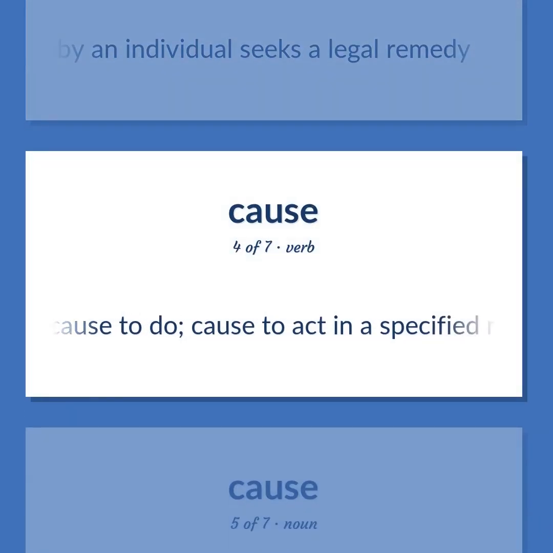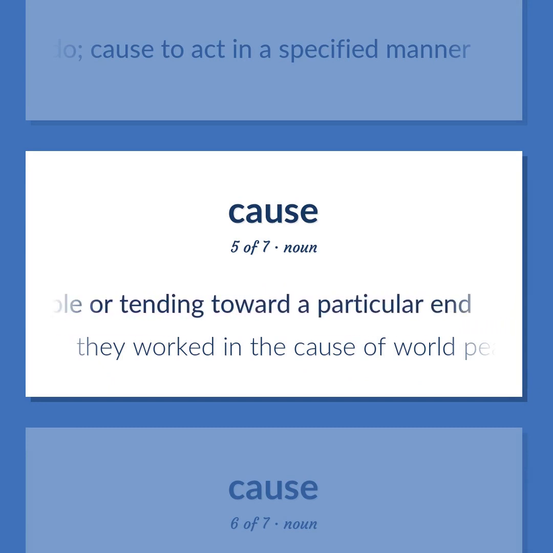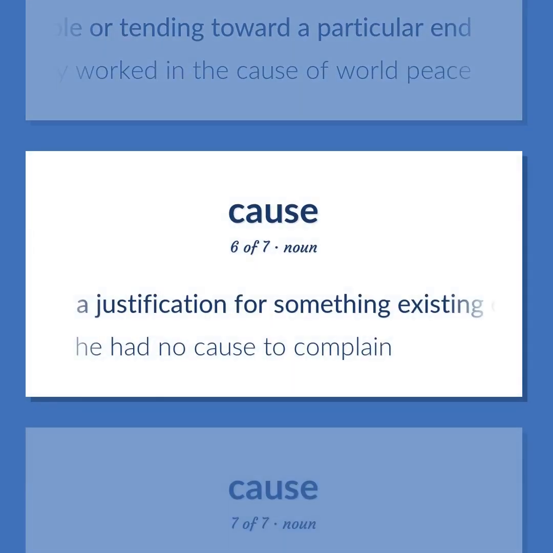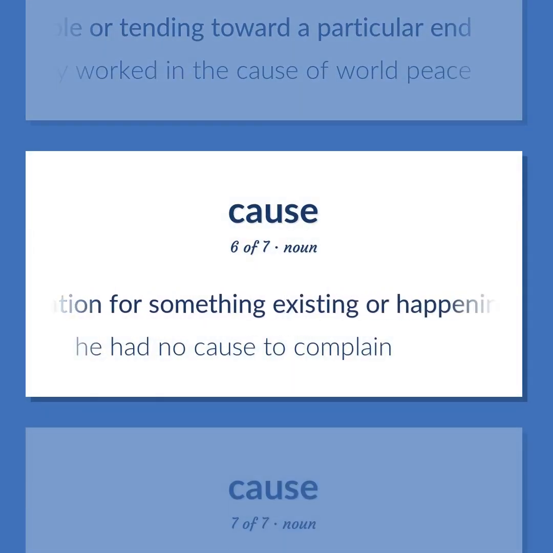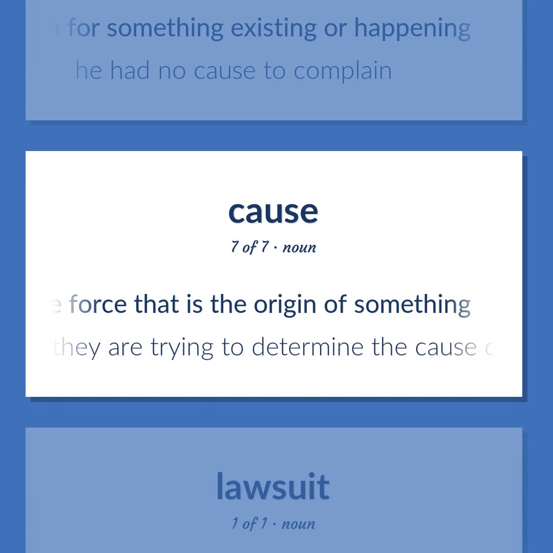Cause to do. Cause to act in a specified manner. A series of actions advancing a principle or tending toward a particular end. They worked in the cause of world peace. A justification for something existing or happening. He had no cause to complain. Events that provide the generative force that is the origin of something. They are trying to determine the cause of the crash.